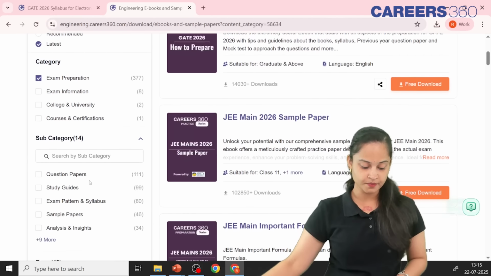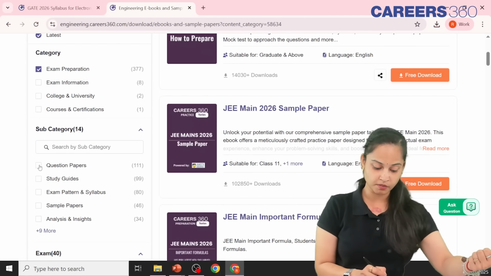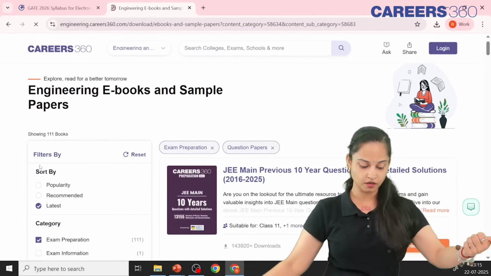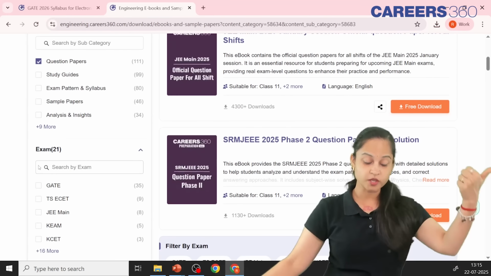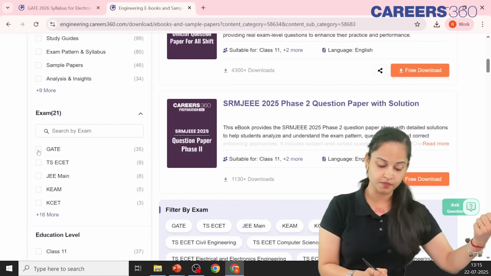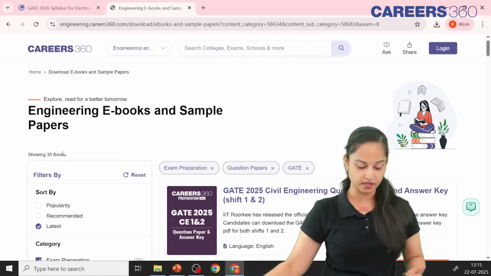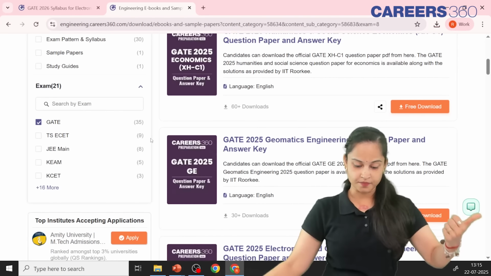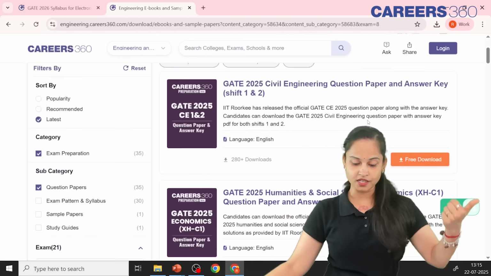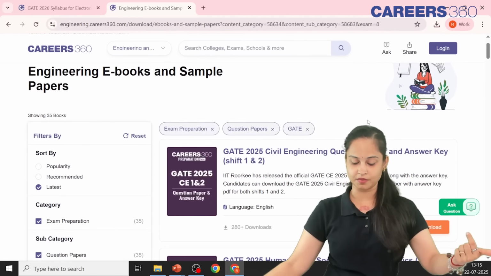Okay. If you want to have question papers, click on the question paper button. Okay. Question papers, which particular exam are you going to search for? It's GATE, so we'll be searching for GATE. Yes. Okay. So over here, you are going to get each and everything regarding the GATE examination.